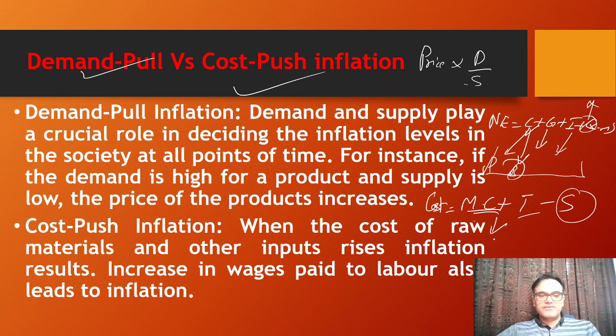Within this cost push inflation, there is another particular term called imported inflation. In case the raw material of a particular finished good that we are creating in India is imported, and the price of that imported raw material increases, then the manufacturing cost will increase and the cost will increase. Such kind of inflation, which happens because of the increased price of raw material, is called imported inflation. Yet another terminology for you to remember for prelims.